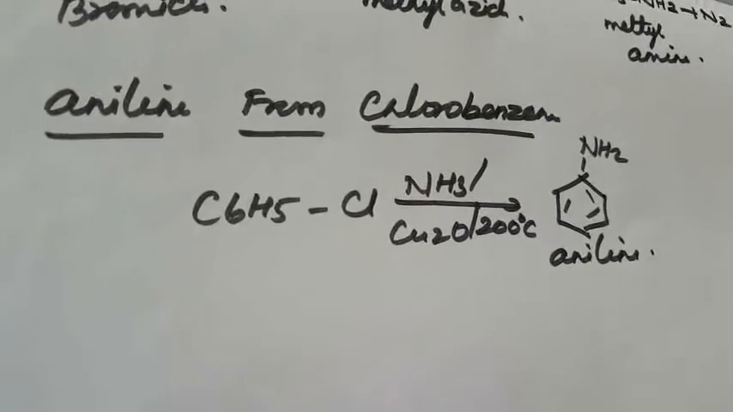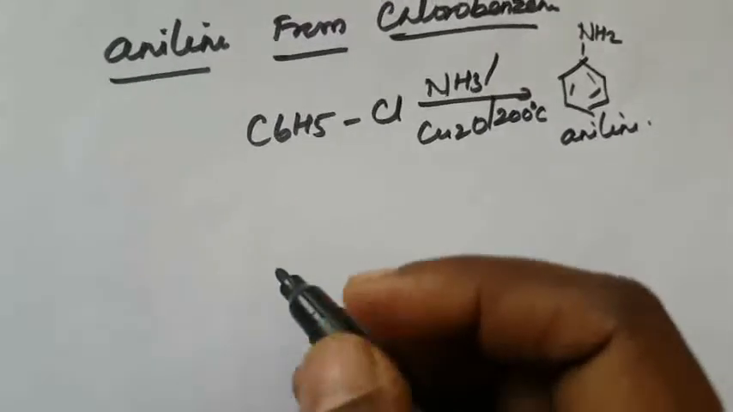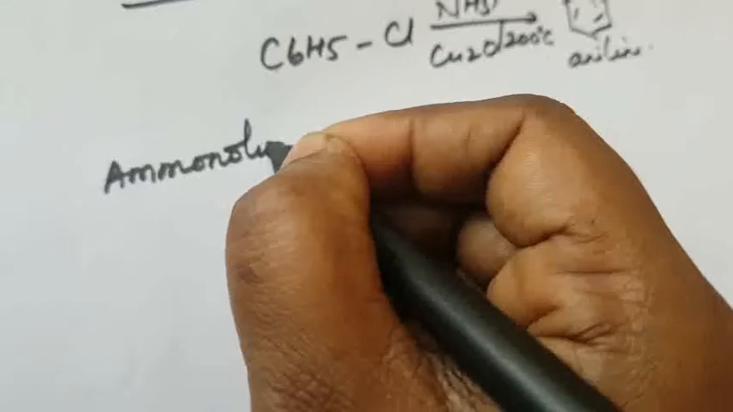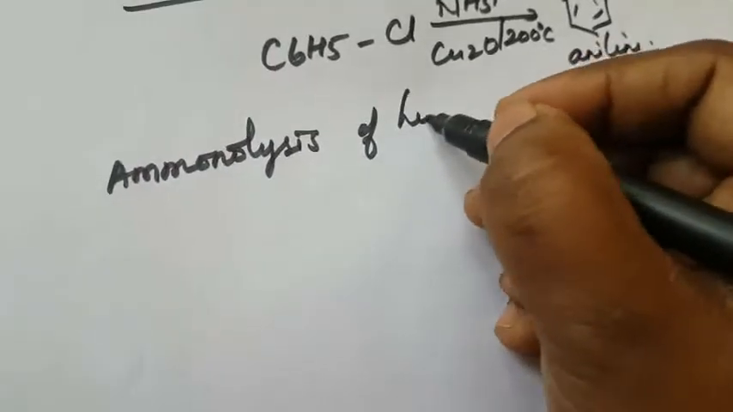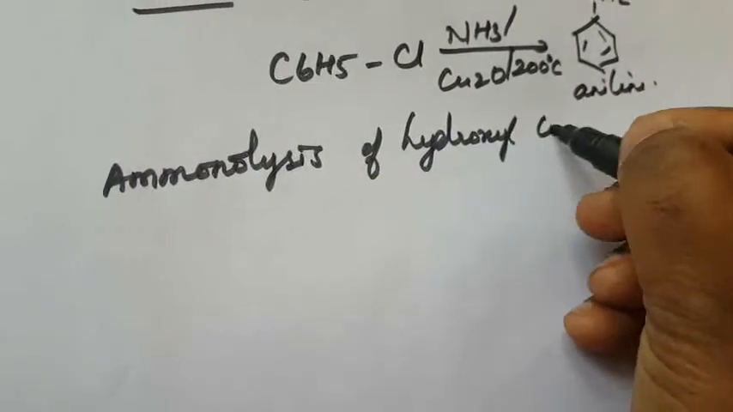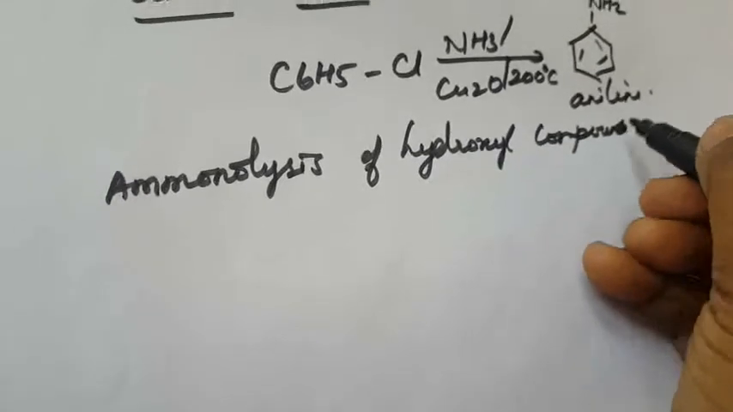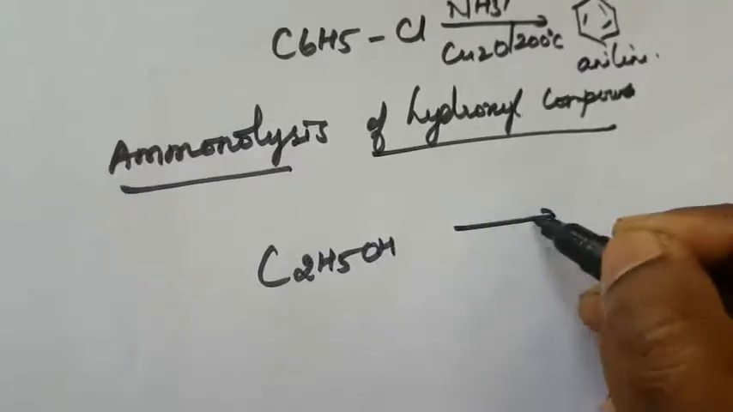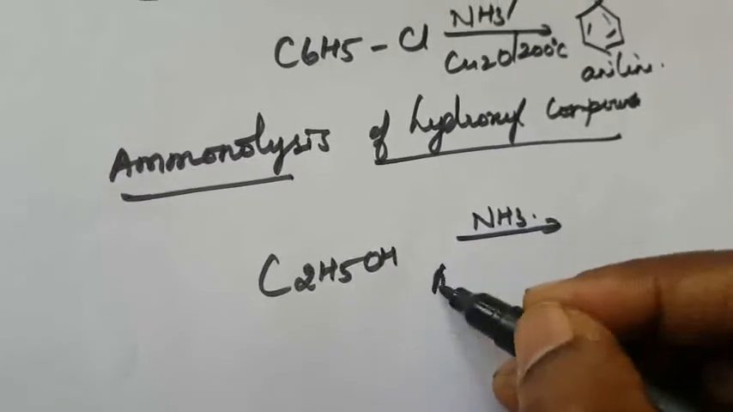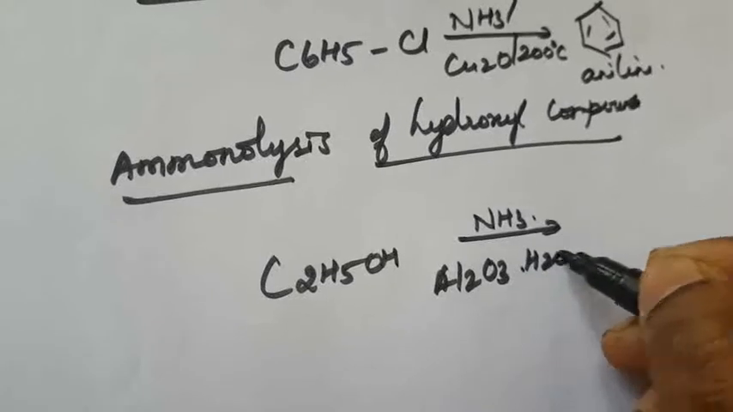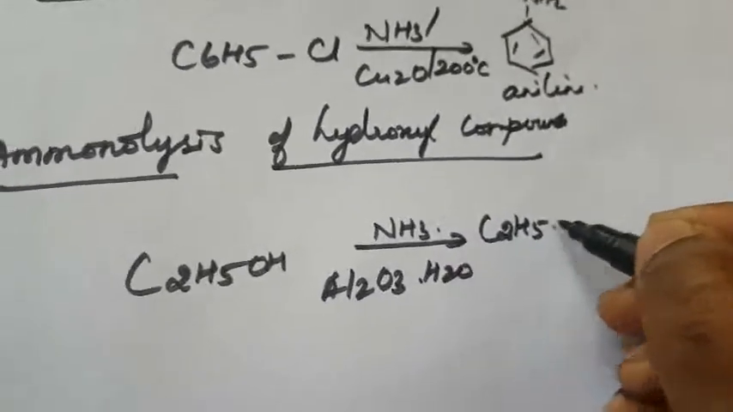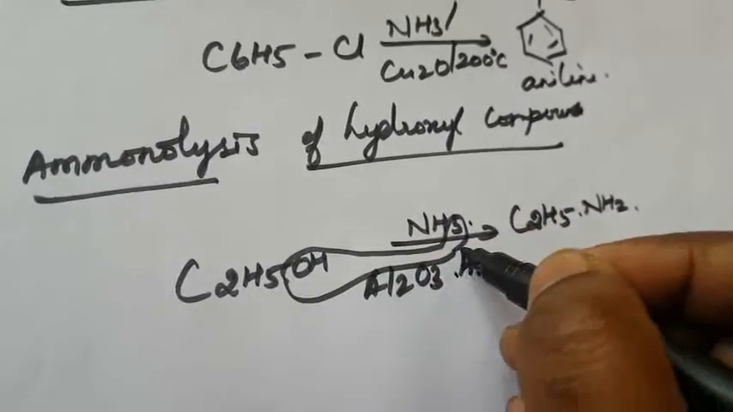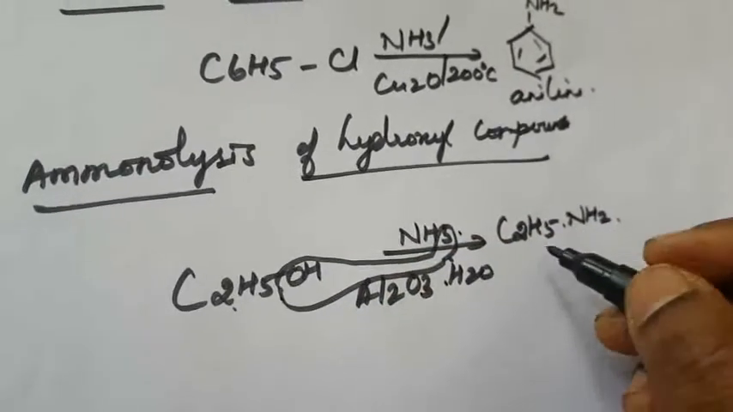This is another one. Next one is ammonolysis of hydroxyl compounds. What is ammonolysis of a hydroxyl compound? Ethanol, when reacted with ammonia over Al2O3, aluminum oxide, in water forms ethyl amine, that is NH2. So how does it form? H2O will be removed, giving C2H5NH2, that is ethyl amine.